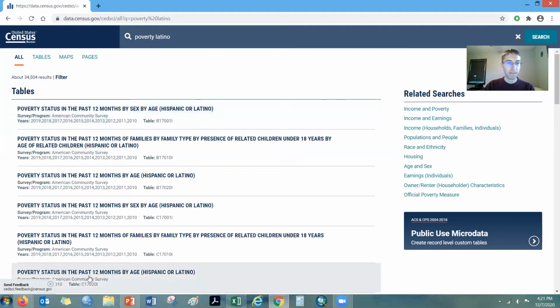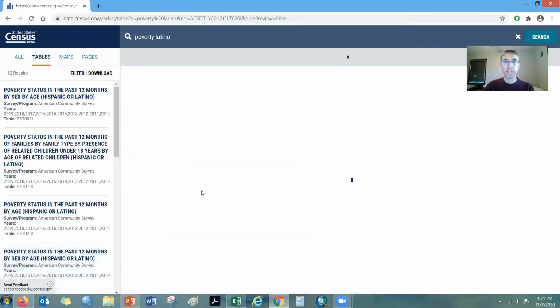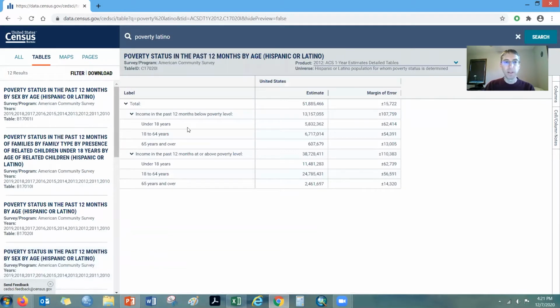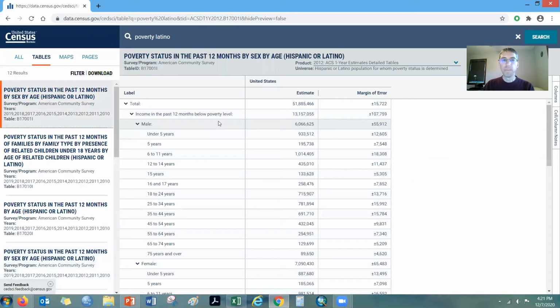We might have an even more simplified table if I click this one down here at the bottom. Let me see if the structure of this table might have a few less columns, and it does. Apparently that one's only available for a couple of years, so I'm going to go back to that original table. For some reason, Census changed the time frame that they included on that particular table.